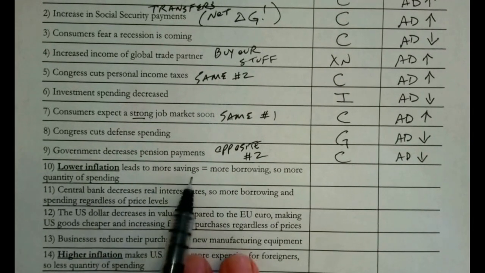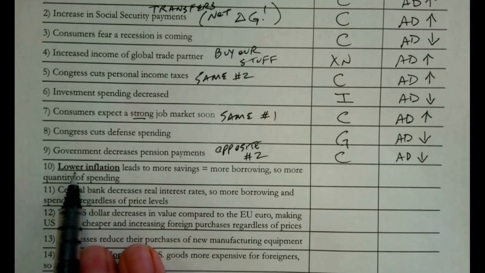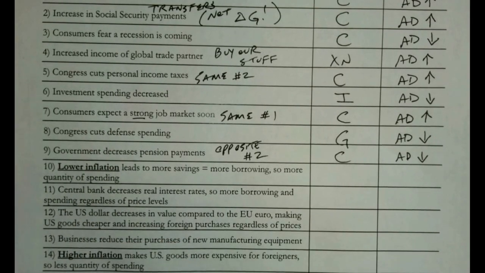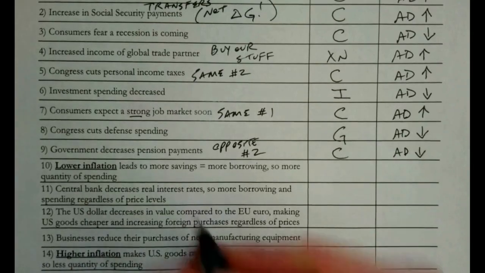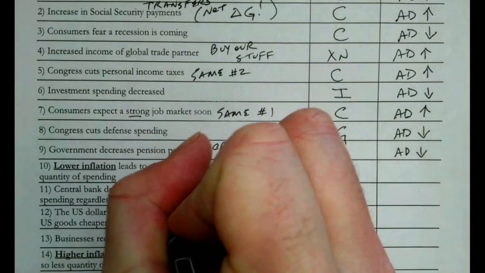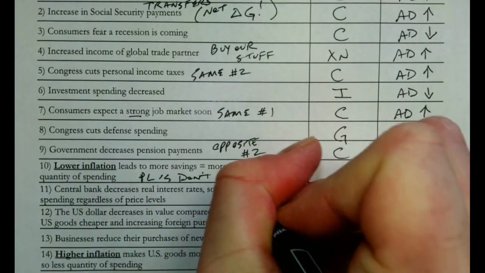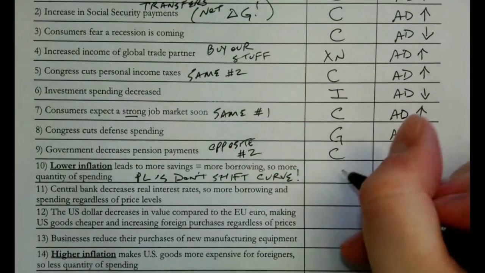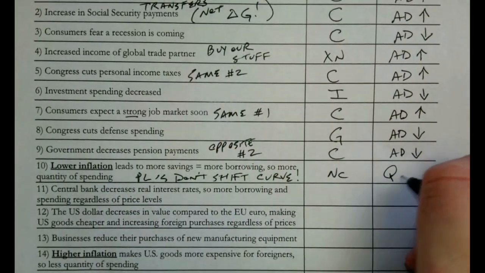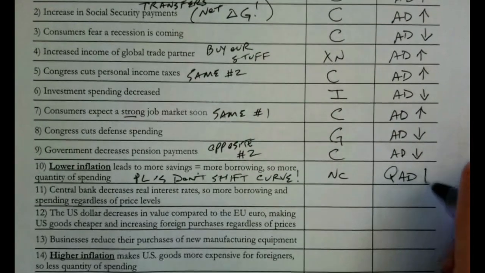Lower inflation leads to more savings and more borrowing, so more quantity of spending. But here, the first initial event is lower inflation. And remember, price levels don't shift the curve. That's why this is in bold and underlined, to remind you that price levels don't shift the curve, right? So we would say no change, and the quantity of aggregate demand in this case is going to be increased.